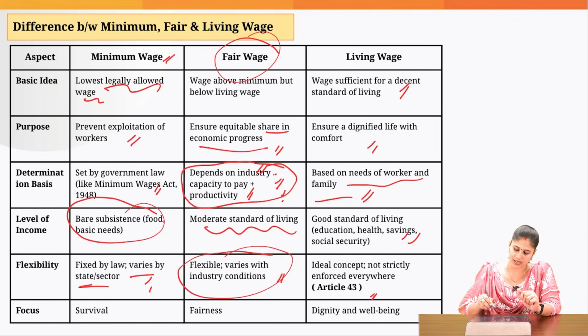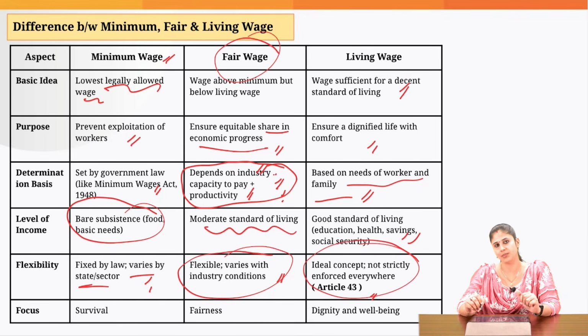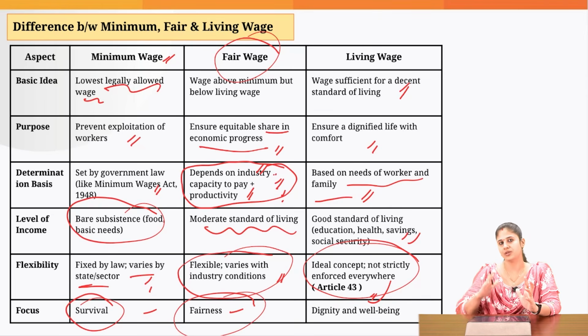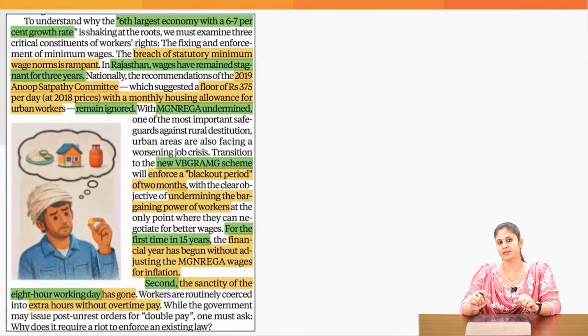But even today, this idea is not effectively implemented. Okay. So when it comes to minimum wage, the focus is to ensure survival of the workers, fair wage to provide fair remuneration to the workers, and living wage ensures that a worker is able to live a dignified life. Now coming back to the article, why do you think the workers have come on the street?